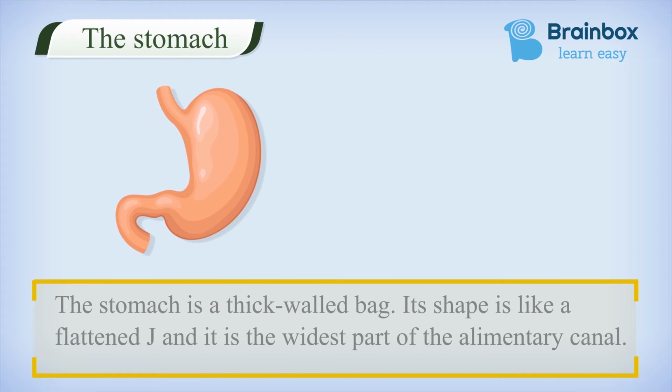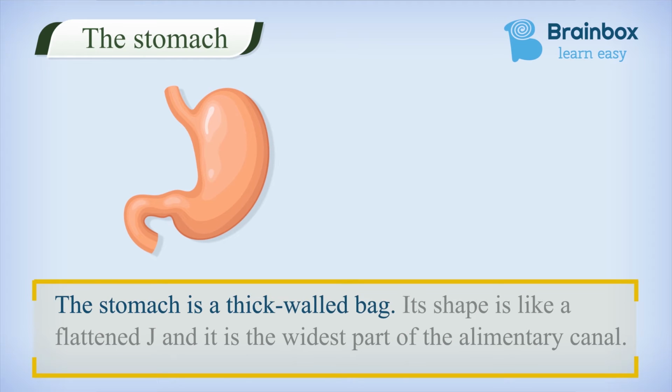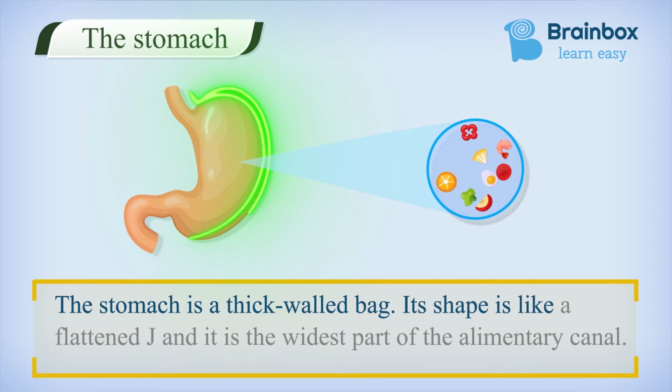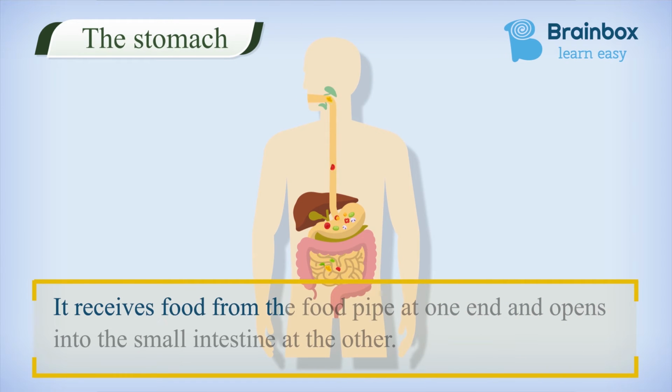The stomach. The stomach is a thick-walled bag. It's shaped like a flattened J and it is the widest part of the alimentary canal. It receives food from the food pipe at one end and opens into the small intestine at the other end.